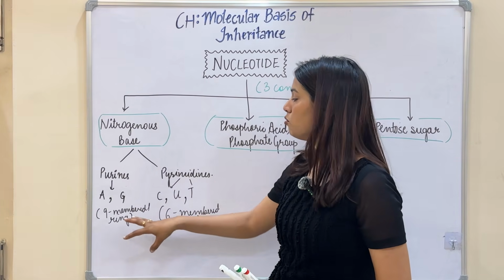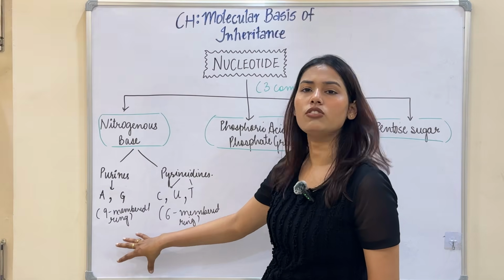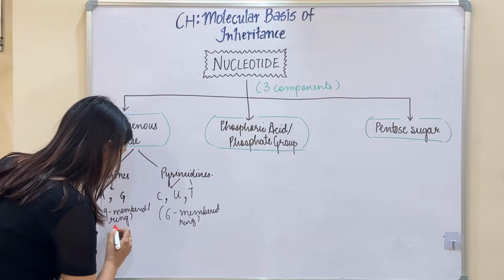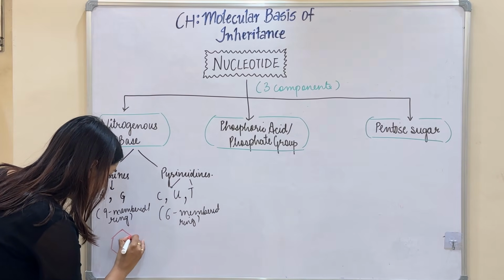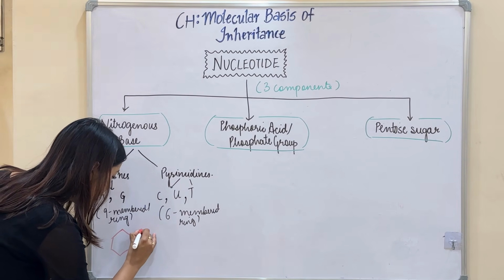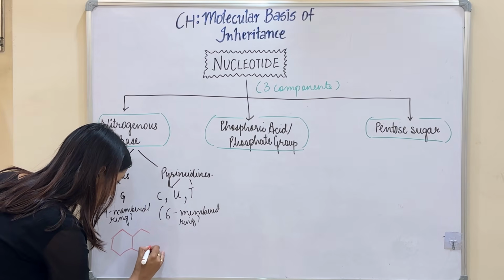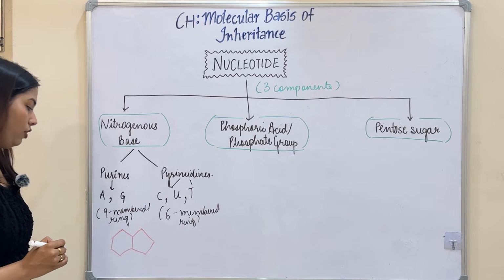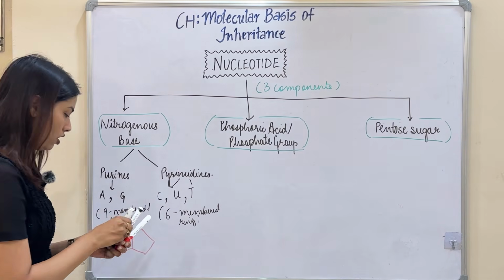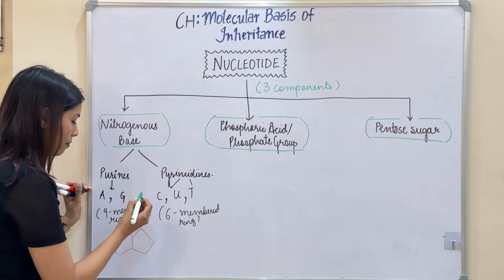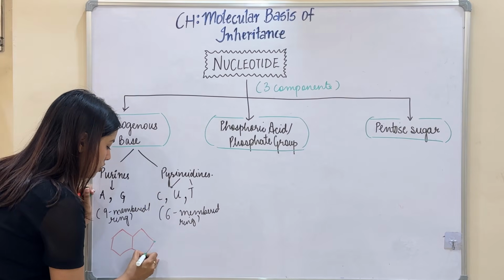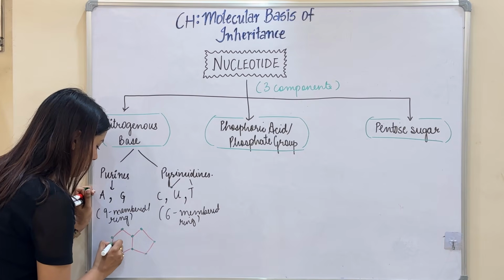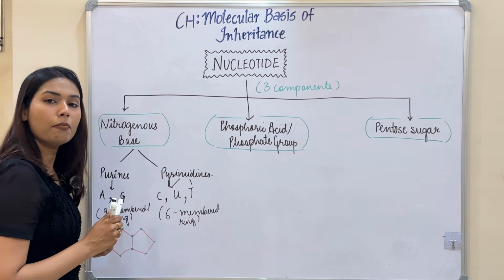If I draw a common structure for a purine, it will be like this: a six-membered ring, and with that a five-membered ring. Here if you count, 1, 2, 3, 4, 5, 6, 7, 8, 9, nine members are there.